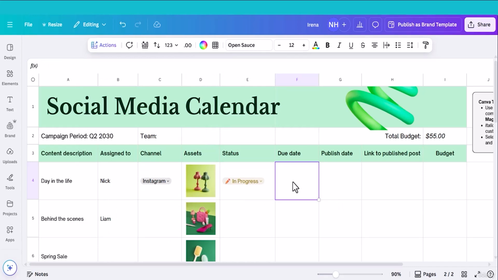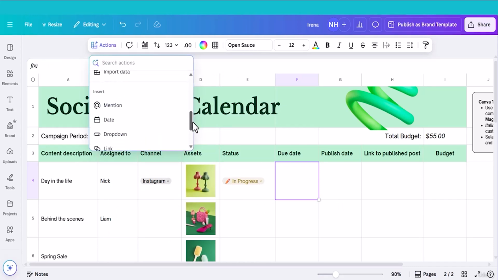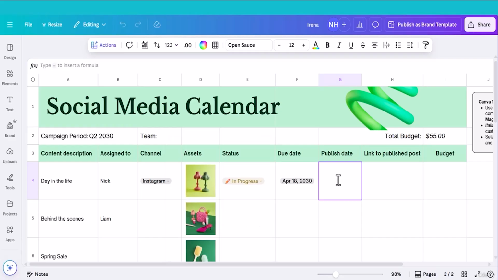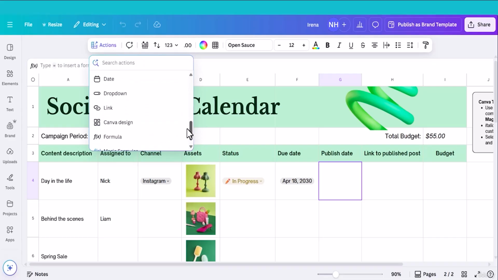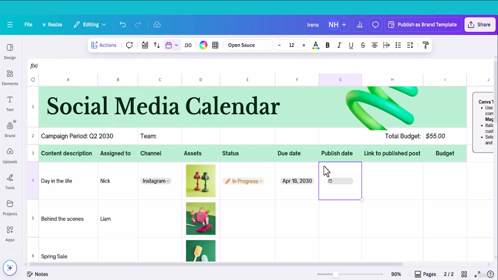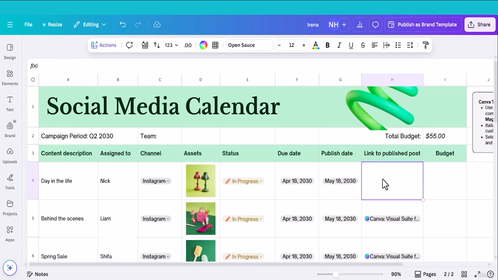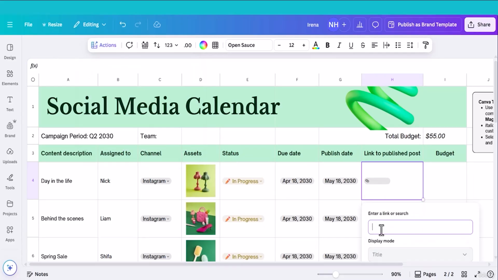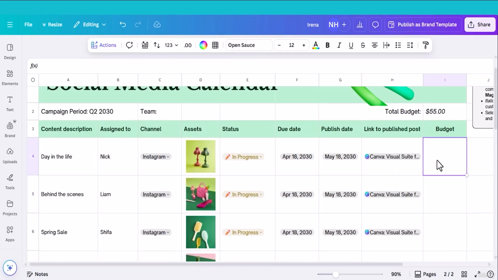In this cell I will import a date. To import date, let me click action all the way to date. Click date. Select the date. So date is 18 April and the publish date, let me select the date again. Now I will import a link here. Click action all the way to link. Click here, enter the link, click done. The budget would be $20.